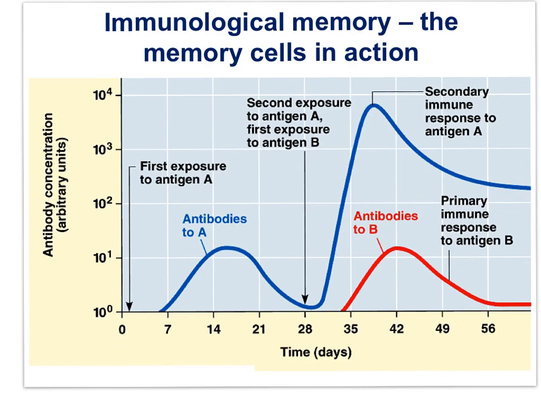Memory cells reside in the body after a first exposure to an antigen, whether the exposure be an infection or a vaccine. Keep that in mind. Memory cells are waiting, ready for a second exposure following a first exposure. When the second exposure occurs, more antibodies are released over a shorter period of time relative to the first exposure. The secondary immune response is so strong that you fight off the infection without even knowing you have encountered the pathogen for the second time. This is the basis of immunity.